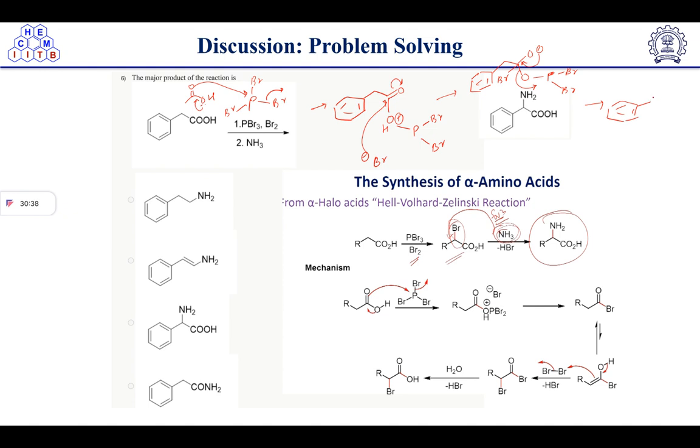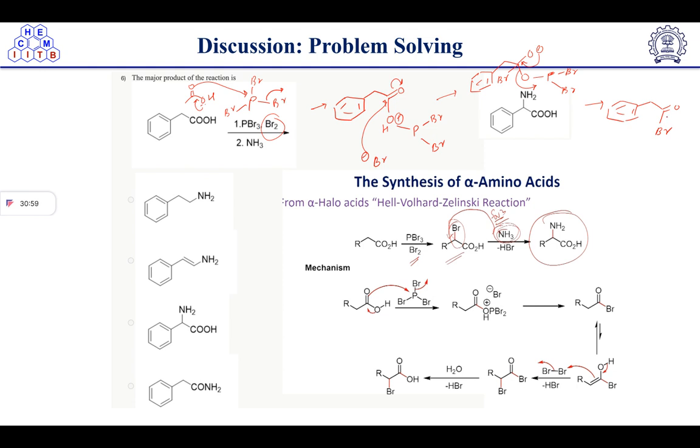Sorry, I forgot one carbon here. Yeah, this way we will get acid bromide. Got it? Now after getting this acid bromide, the next reagent in our reaction is Br2, bromine, right? So bromine will participate in the reaction, and what will happen?